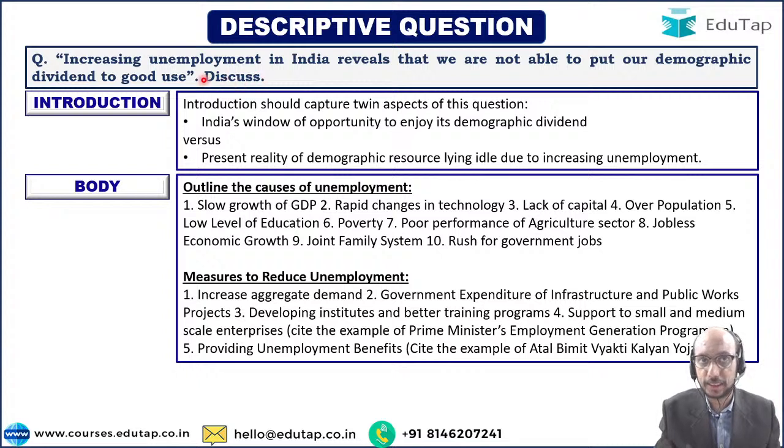Whenever they say discuss, they could have straight away asked you what are the causes of unemployment. So you could have given the causes of unemployment. They could have easily asked you what are the measures to reduce unemployment. They could have given measures to reduce unemployment. But when they are asking you to discuss, right? So you have to put in various components. Components नहीं बदलेंगे, components वही रहेंगे. आपको 360-degree overview देना है इस पूरे टॉपिक का, राइट? बट आपको उसकी पैकेजिंग को चेंज करना पड़ेगा.